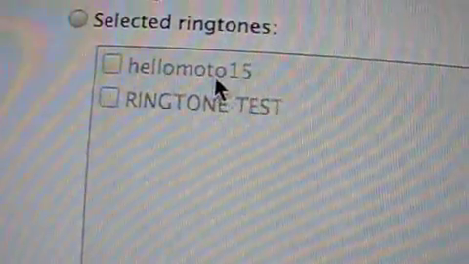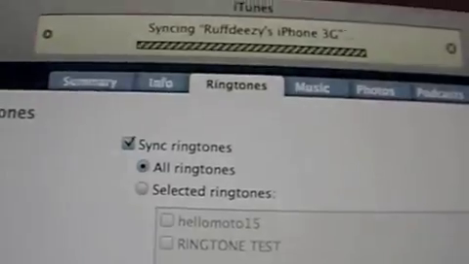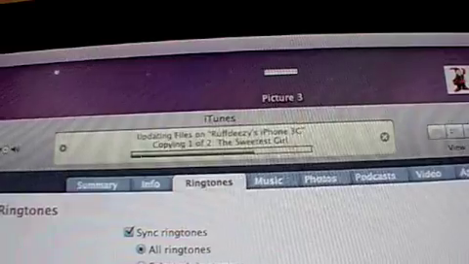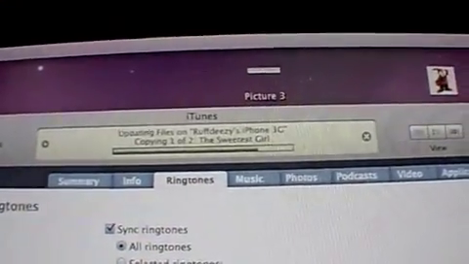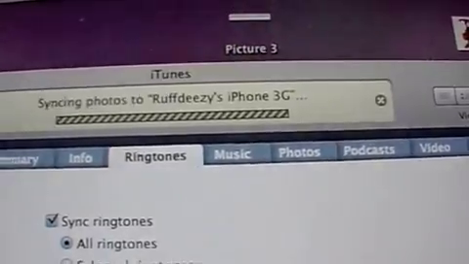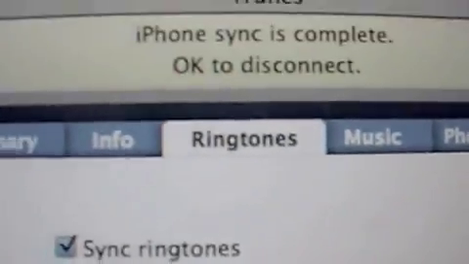We already have this one on our phone. We do not have this one. So we'll just hit sync all ringtones. Sync. Sync in progress. It's just updating our files. Sync complete.